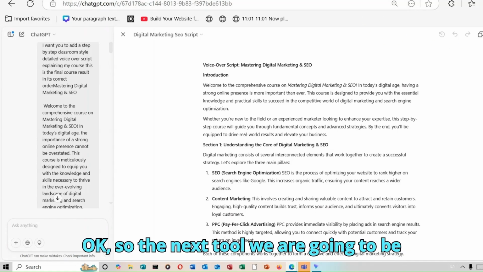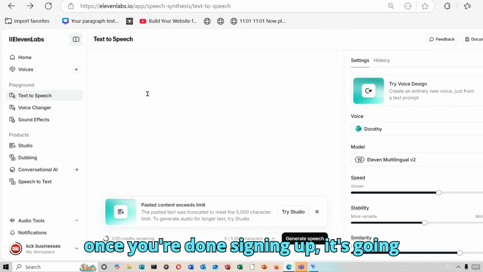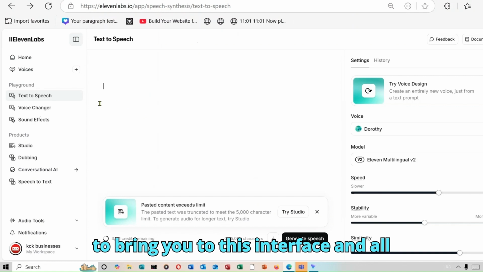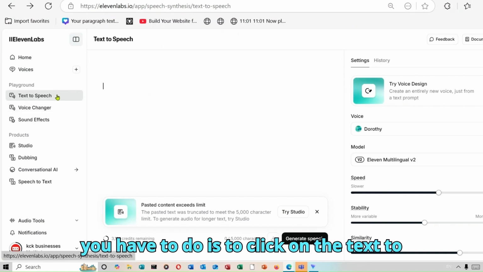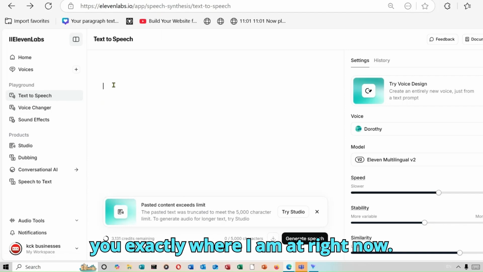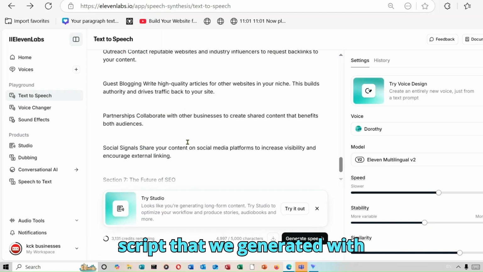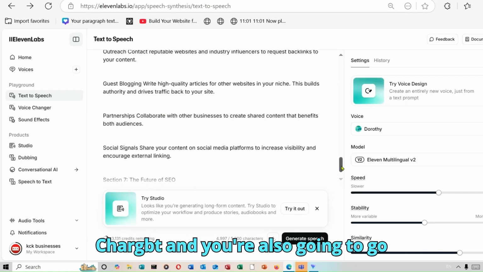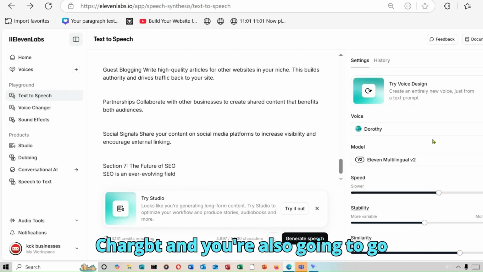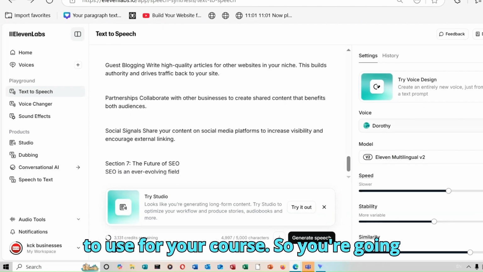So the next tool we are going to be using is ElevenLabs. And once you're done signing up, it's going to bring you to this interface. All you have to do is click on the text to speech option. Then it's going to bring you exactly where I am right now. So all you have to do is paste in the script that we generated with ChatGPT. And you're also going to choose a specific voice that you want to use for your course.